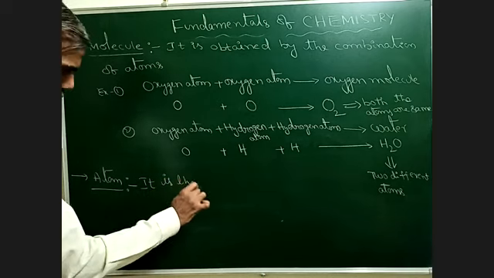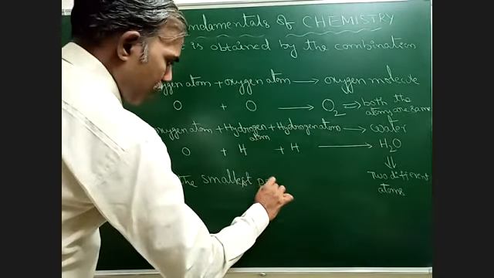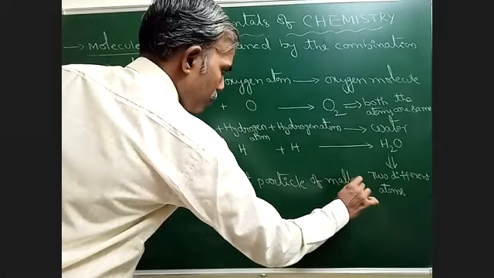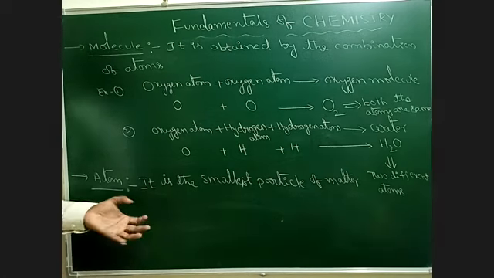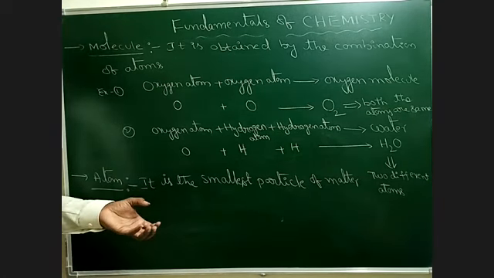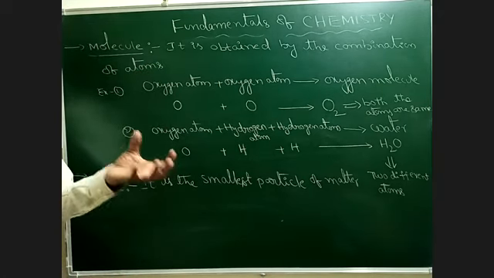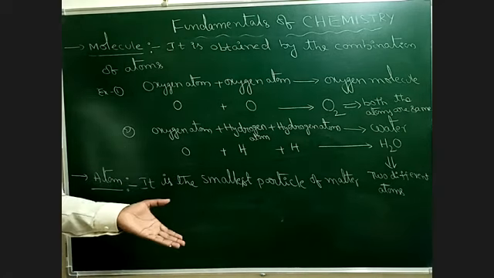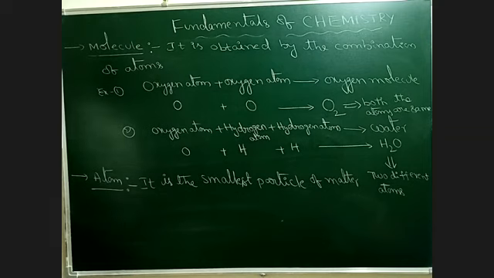So the atom is the smallest particle of matter. It is just like a brick in constructing a wall. If you want to construct a giant molecule, a repeating unit is required, that is a brick. Here, if we want to construct any matter which is available in nature, that has a smallest particle, that is the atom. So the atom is the smallest particle of matter.